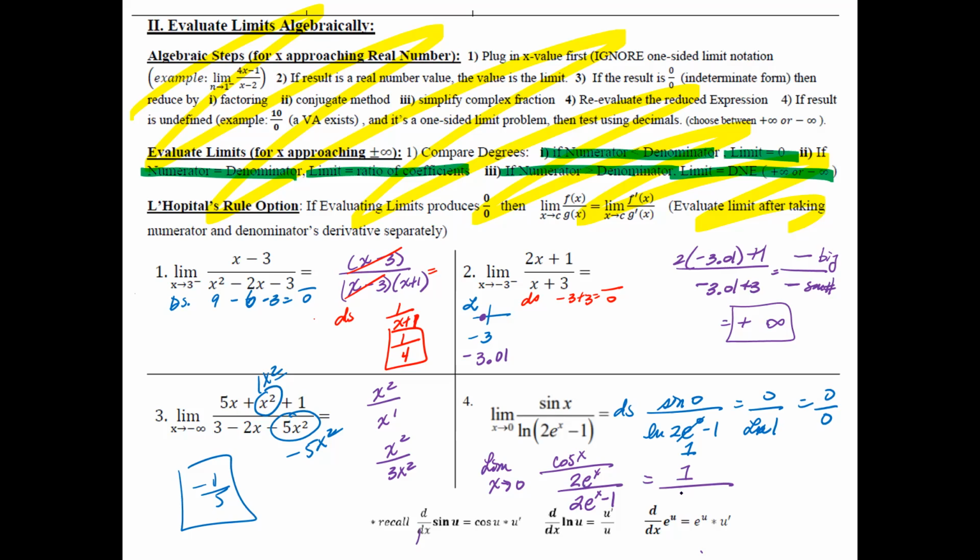E to the 0 is 1. 1 times 2 is just 2. Same thing here. E to the 0 is 1. 1 times 2 is 2. 2 minus 1 is just 1. So I'm going to have a 1/2.